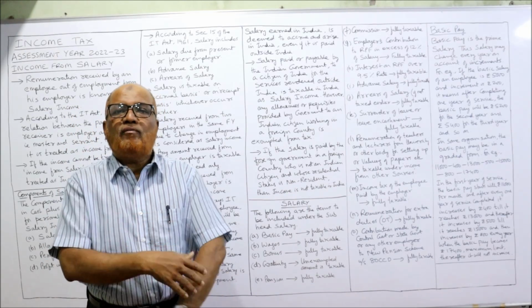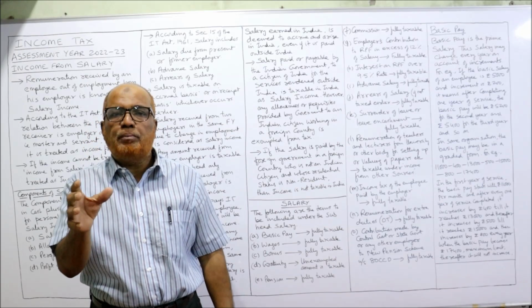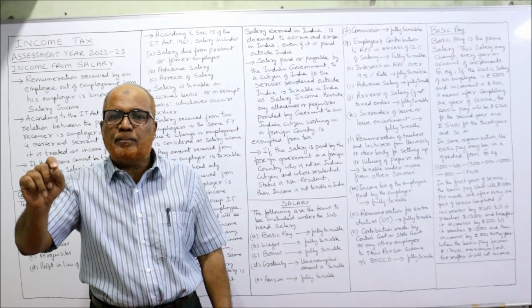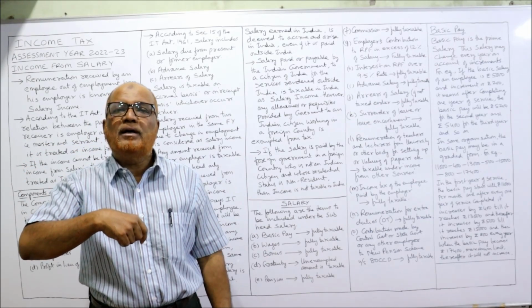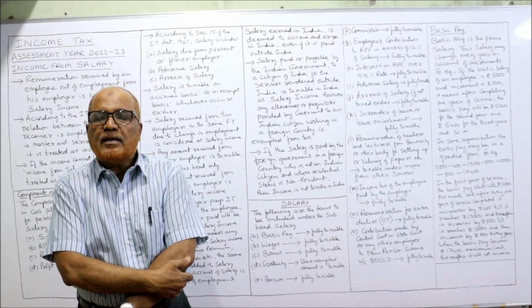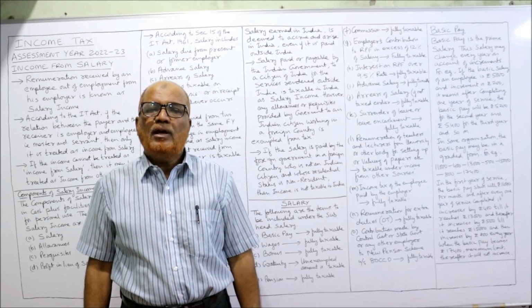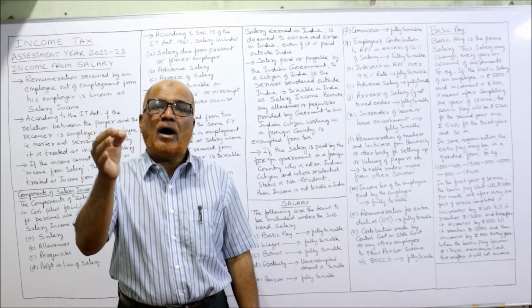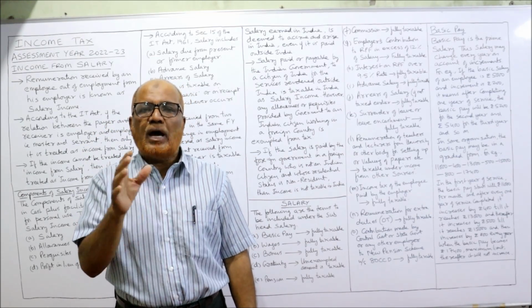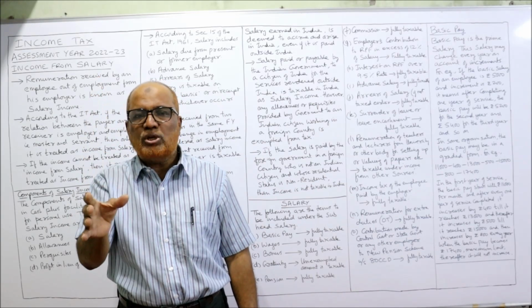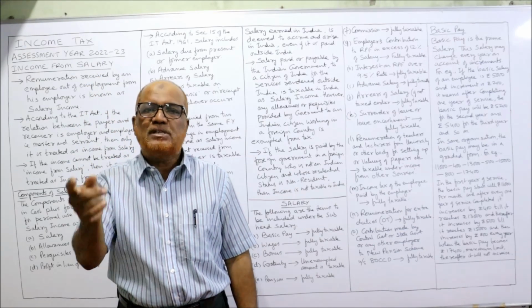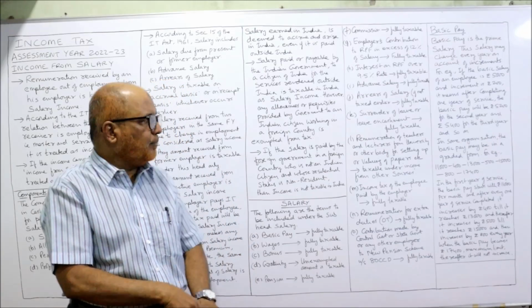For this extra work, some amount is paid by the employer. The Income Tax Act says it is not taxable under salary. It is taxable under income from other sources. So the amount received for making question papers or valuing answer scripts is taxable under income from other sources.